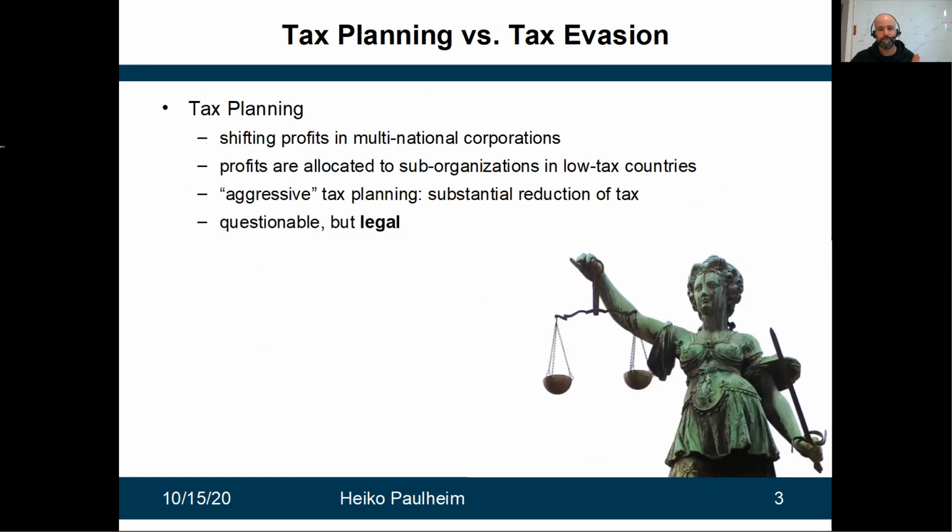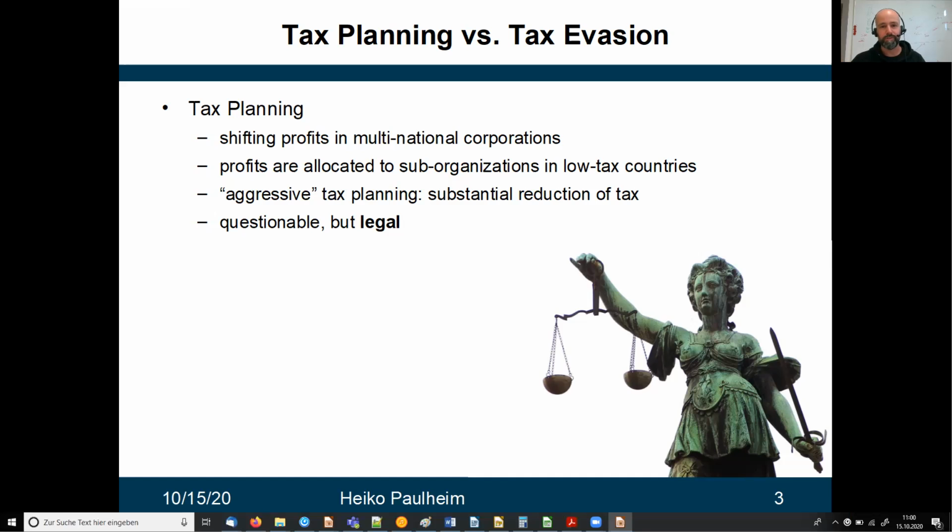So to quickly distinguish these two terms, tax planning is a legal operation. So tax planning is something which you do when you run a multinational corporation. You try to move your profits to those countries which have low tax rates and thereby minimize your overall tax payment duties.